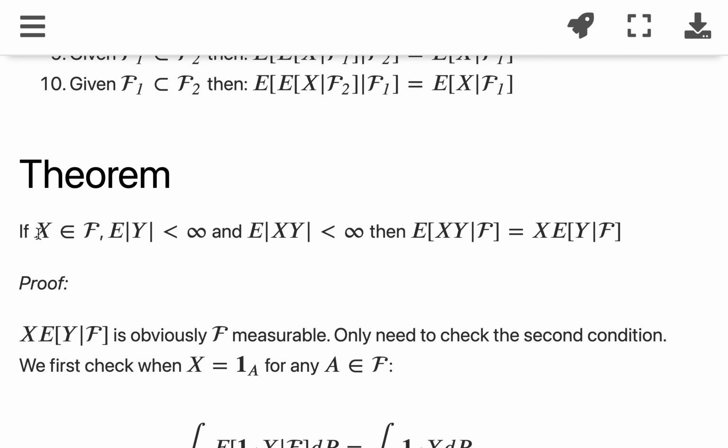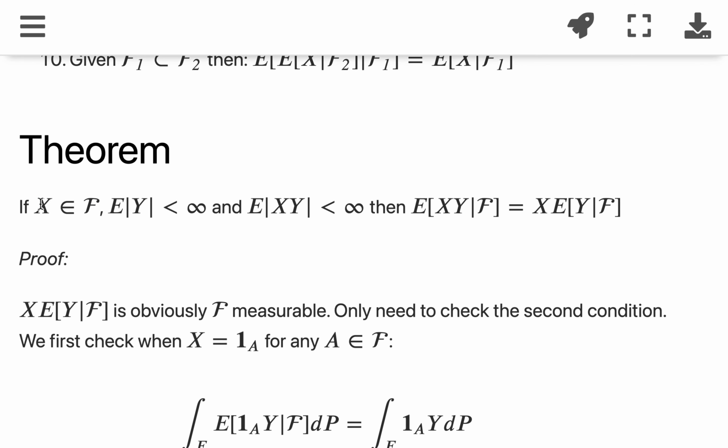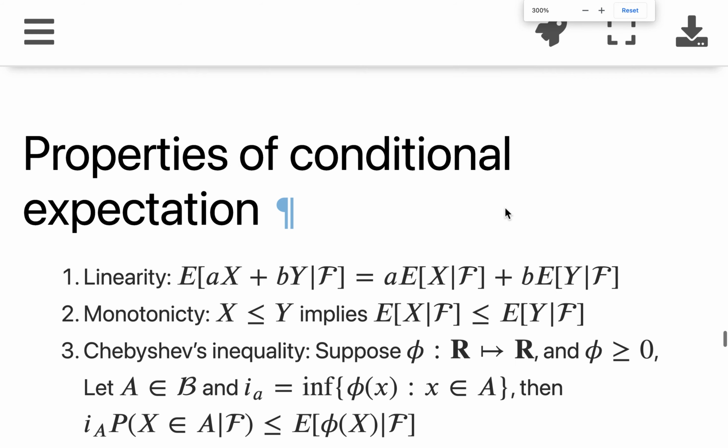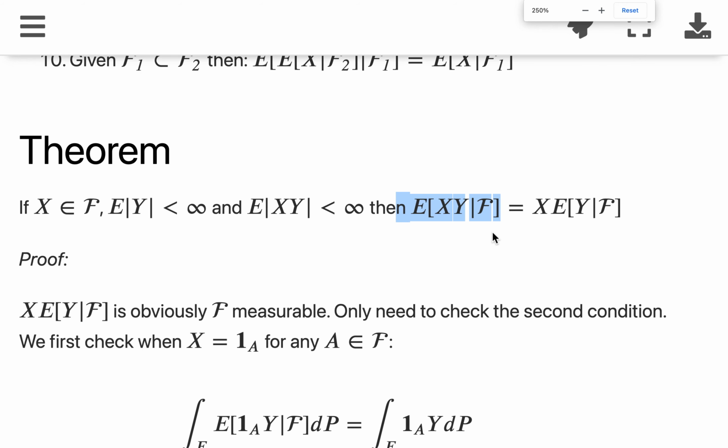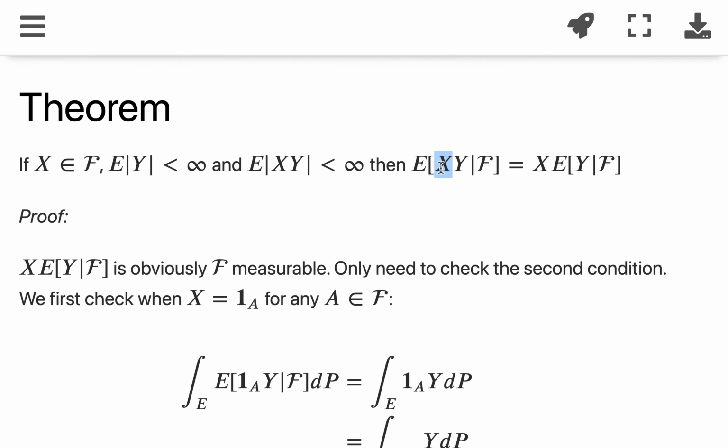What it states is that if X is F measurable, and Y is integrable, as well as the absolute value of X times Y is integrable, then the expected value of XY given F is just X times the expected value of Y given F. So we can move the X out of this conditional expectation when X is F measurable.